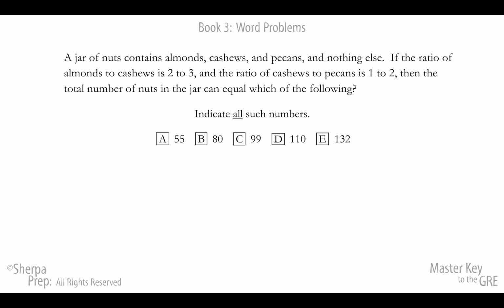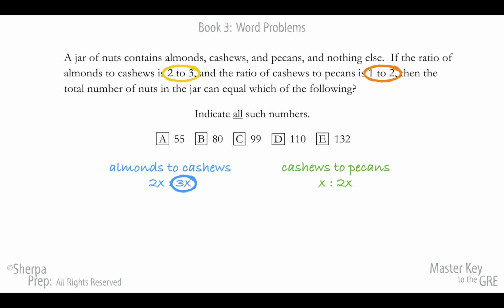Well, to start, if the ratio of almonds to cashews is 2 to 3, we can write that as 2x to 3x. And likewise, if the ratio of cashews to pecans is 1 to 2, we can write that as 1x to 2x. Now, of course, what we should observe here is that our two ratios overlap. They both refer to cashews, but in the case of the first ratio, we're calling cashews 3x, and in the second ratio, we're calling the cashews 1x, and that's impossible.